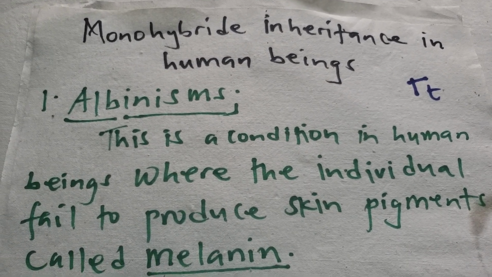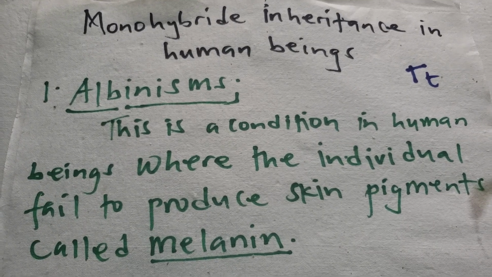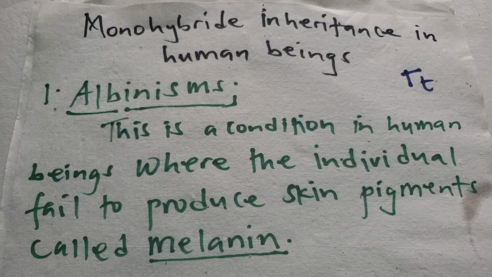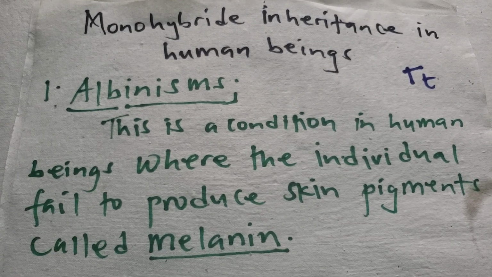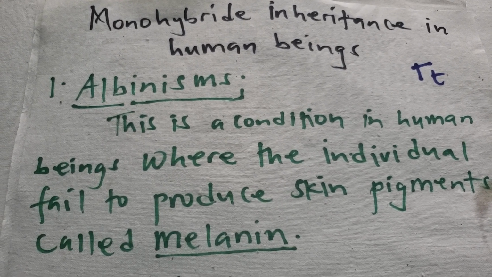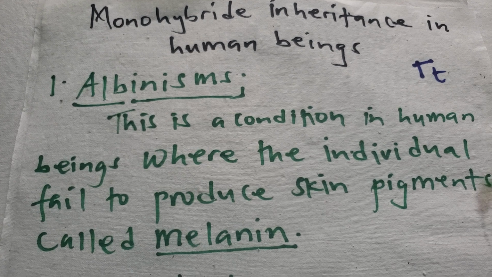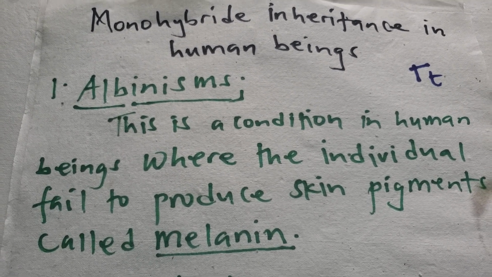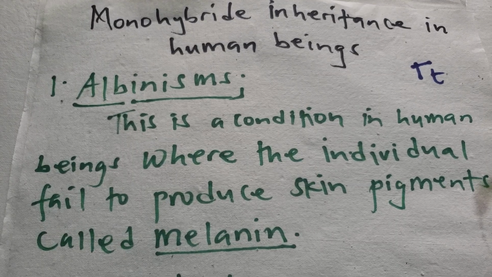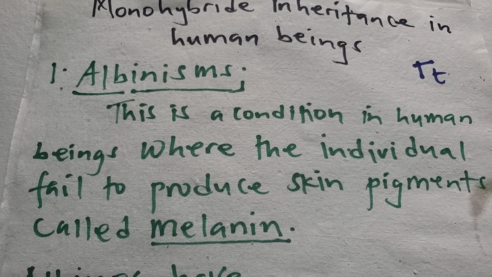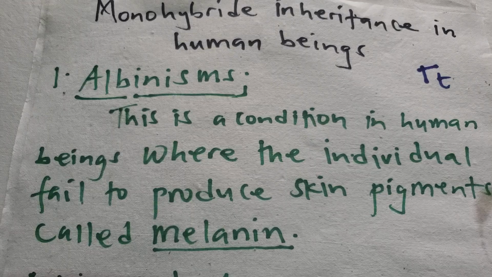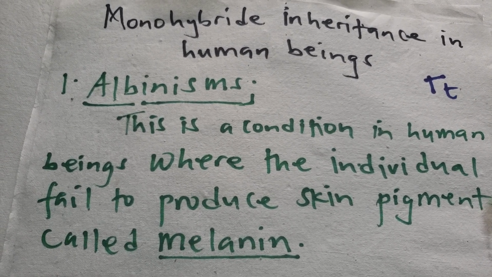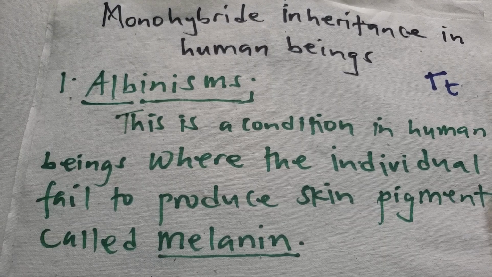Now we are going to begin with albinism. I hope you all know what albinism is. So when we say albinism, this is a condition in human beings where the individual fails to produce the skin pigment called melanin. I hope you have been observing this in our societies.